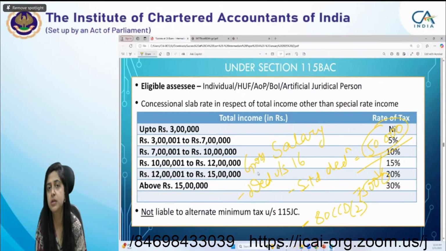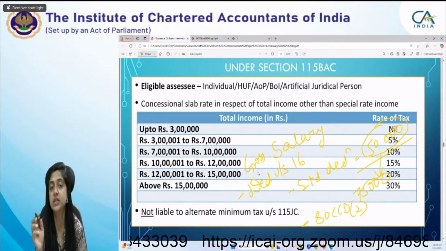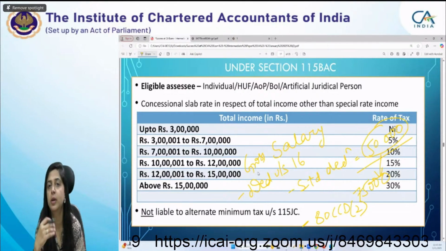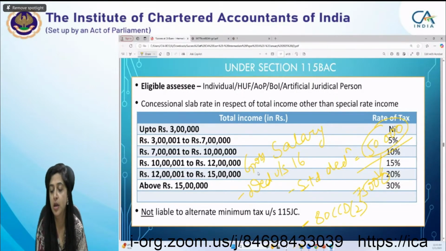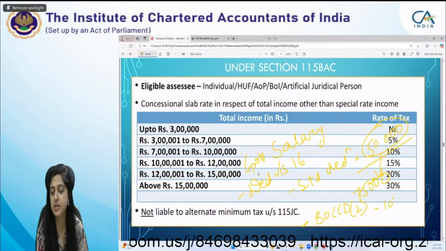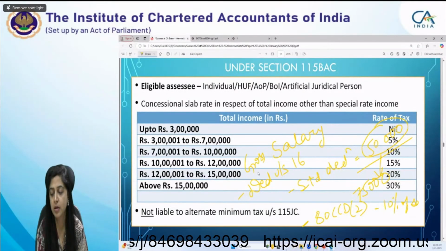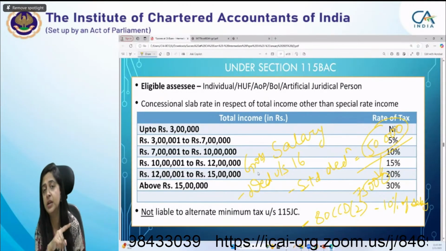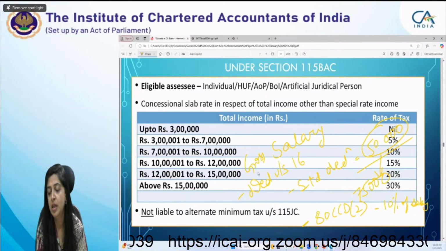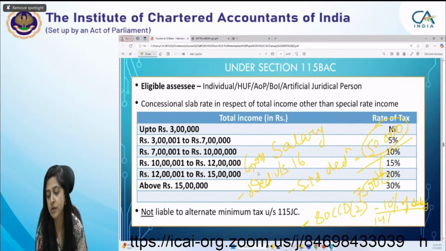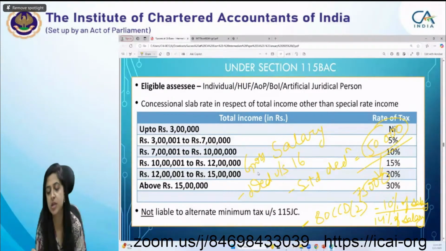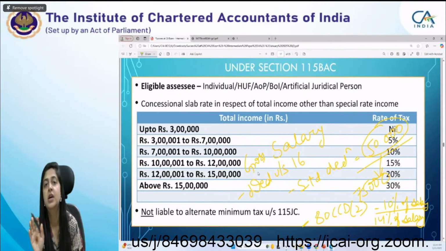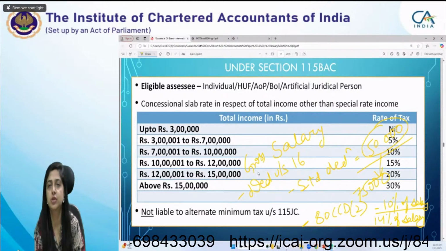What does 80CCD2 say? It says that employer contribution, if your employer has contributed to the NPS, then you can claim the deduction for that. For that, the limit is 10% of salary. But if you are paying tax under default tax regime, then up to 14% of salary is allowed as deduction under section 80CCD2, subject to the actual contribution to the NPS.